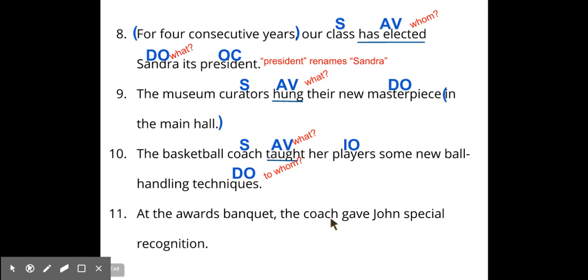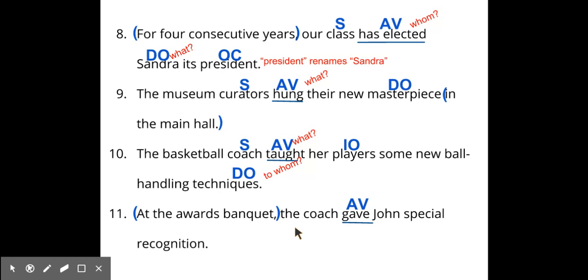Number 11. At the awards banquet, the coach gave John special recognition. Prepositional phrases. At the awards banquet. And that's it. So the coach gave John special recognition. What's the verb?